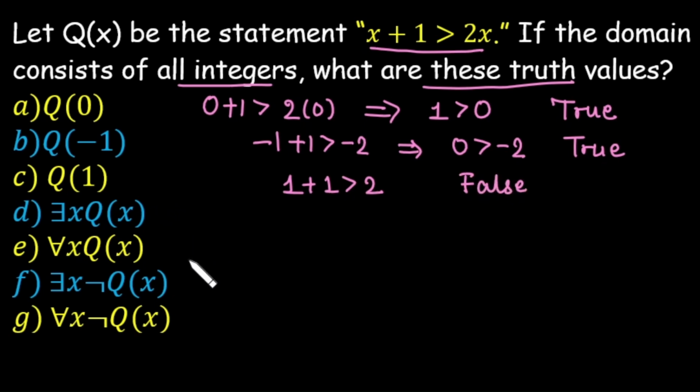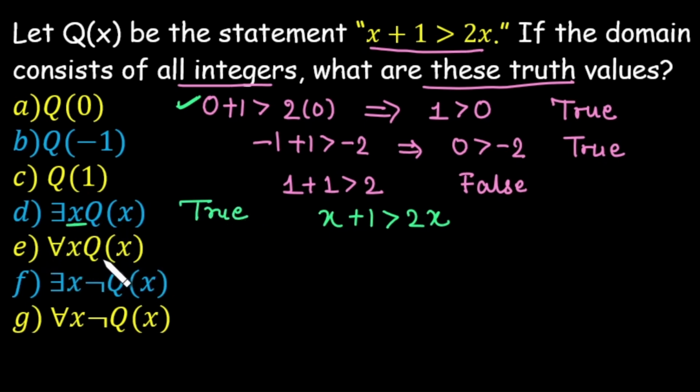Now we are going to deal with the universal and the existential quantification over the statement. It says that whether there exists any integer such that x plus 1 is greater than 2x. क्या कोई ऐसा इंटीजर है जहां पे ये स्टेटमेंट ट्रू है? Yes. So you can take x is equal to 0. 0 के लिए valid है? Yes. It says that at least we need one integer. So if you are getting one integer, it means the statement is true.